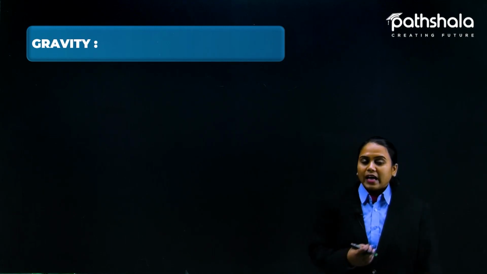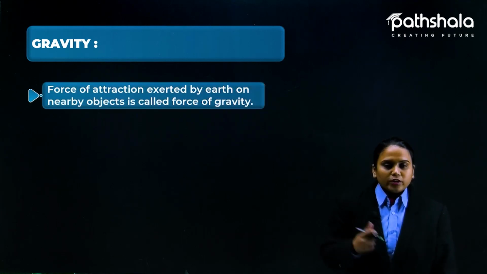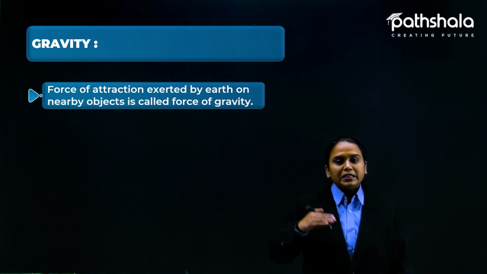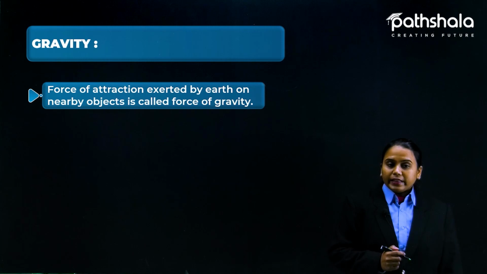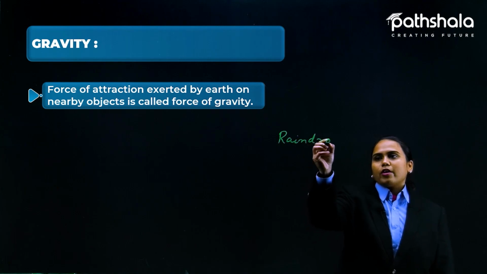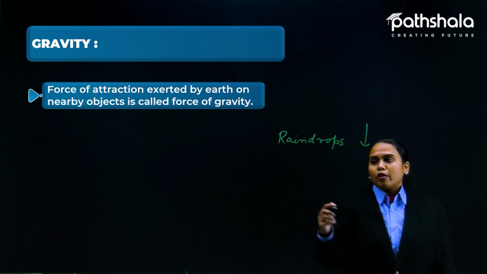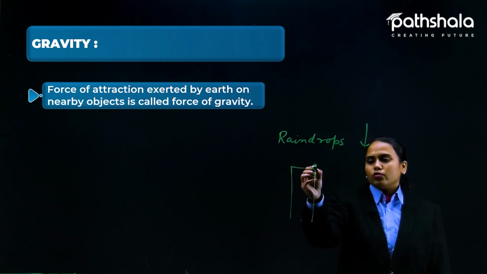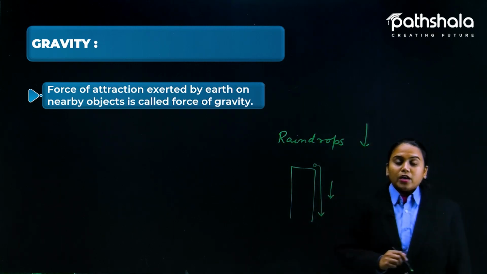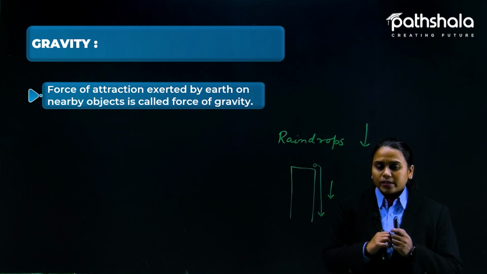So every object that is pulled towards the earth is due to gravity. Here is the definition: the force of attraction exerted by the earth on nearby objects is called gravity. I think you have seen raindrops. Raindrops fall on the earth, in a downward direction. And if someone throws a stone from the top of a building, the stone will come in the downward direction again. So the earth has something that attracts objects toward itself.